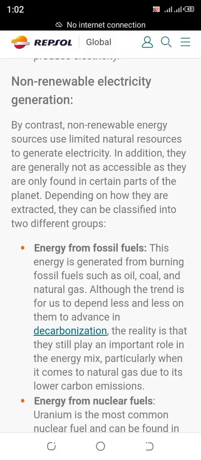Non-renewable electricity generation. By contrast, non-renewable energy sources use limited natural resources to generate electricity. In addition, they are generally not as accessible as they are only found in certain parts of the planet. Depending on how they are extracted, they can be classified into two different groups.